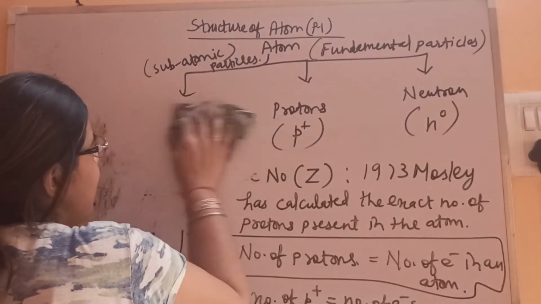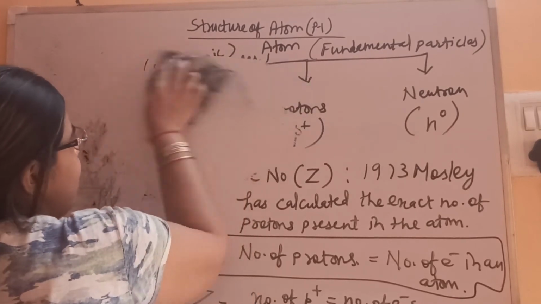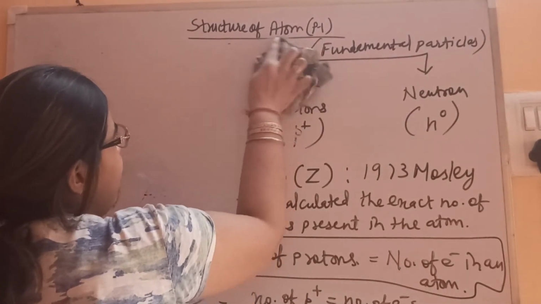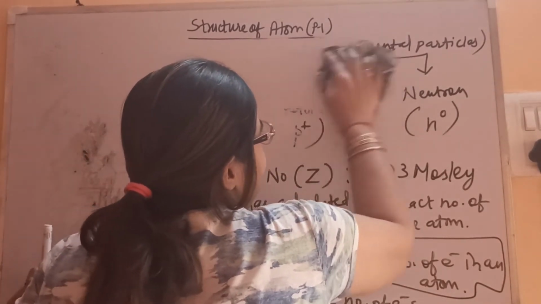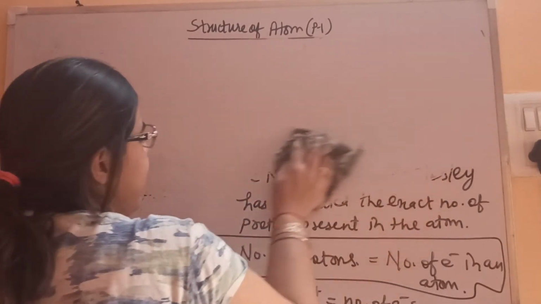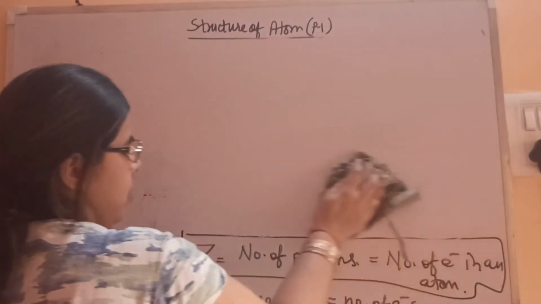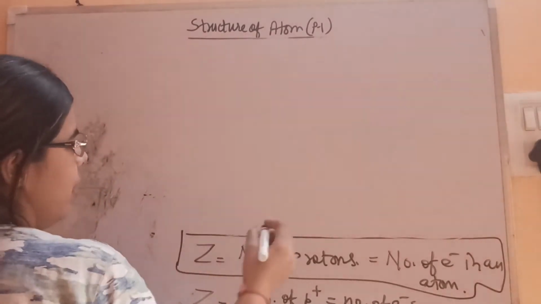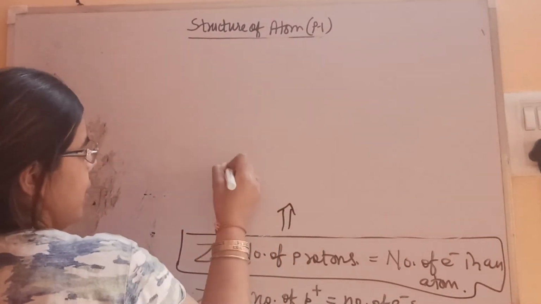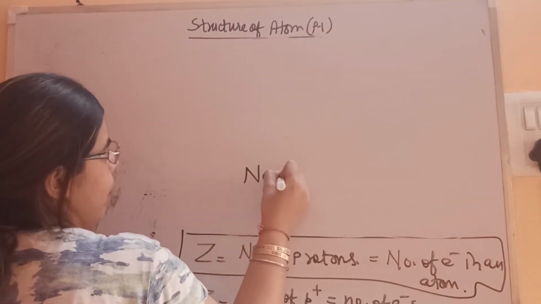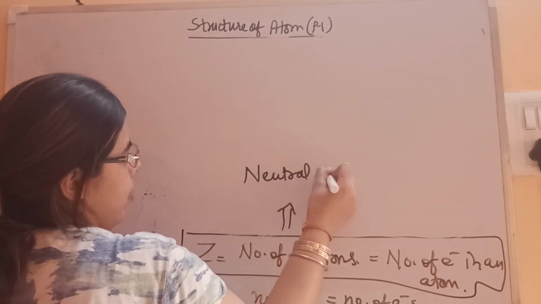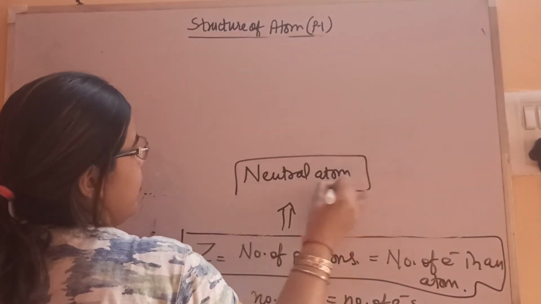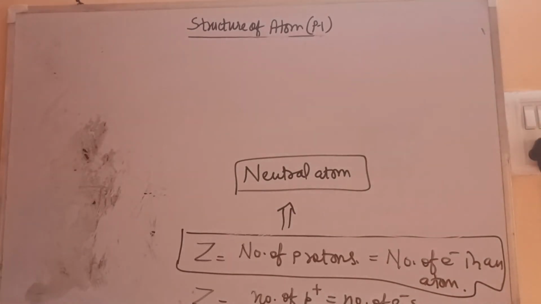But the number of electrons and number of protons is not equal in all cases. There is a condition in which it will be equal: only in a neutral atom. In a neutral atom, the number of protons and number of electrons will be equal.